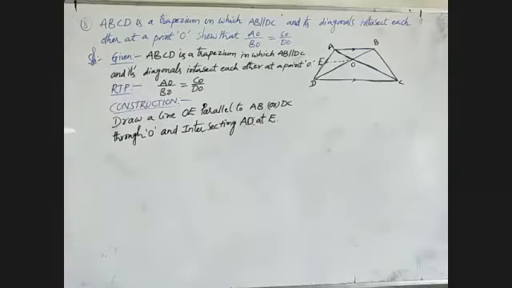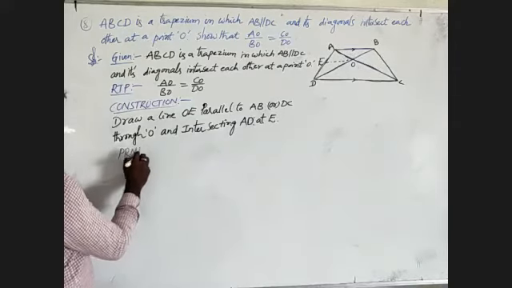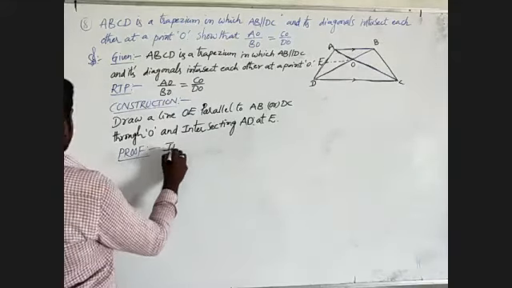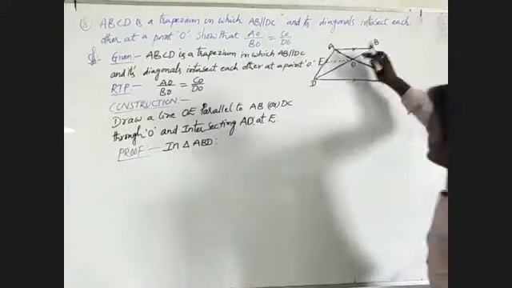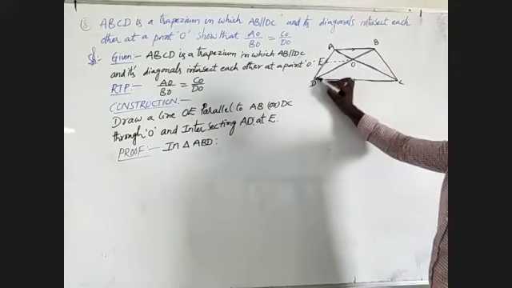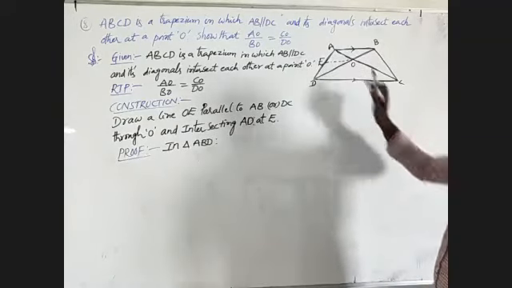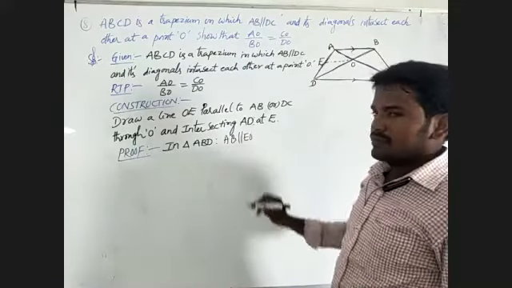Intersecting AD at E. This is the given construction. Now I am going to the proof. In triangle ABD, AB is parallel to EO.